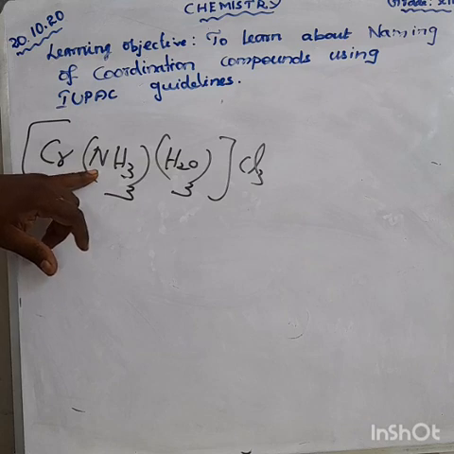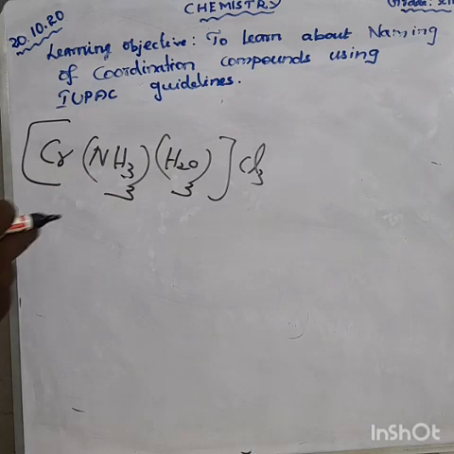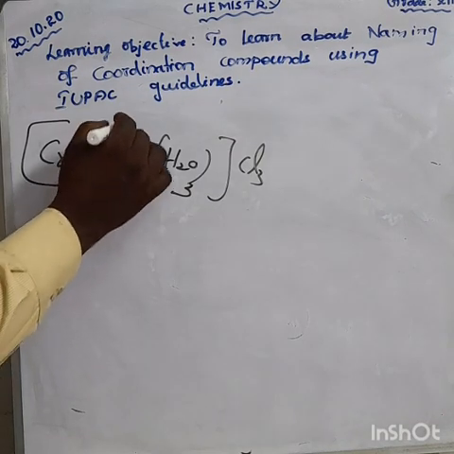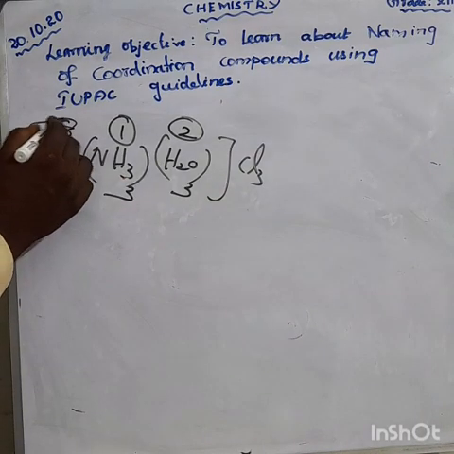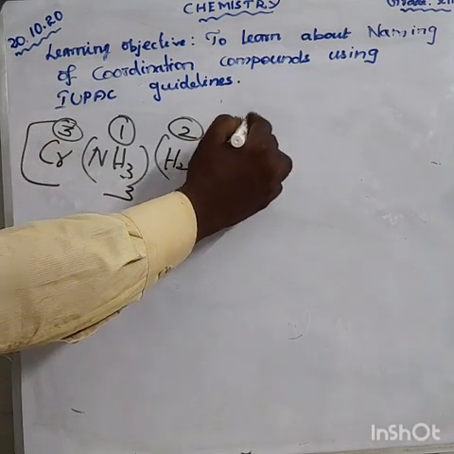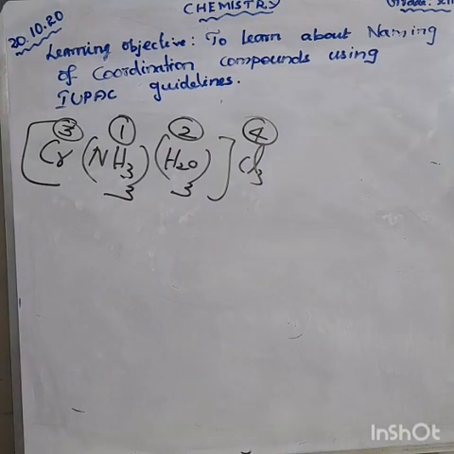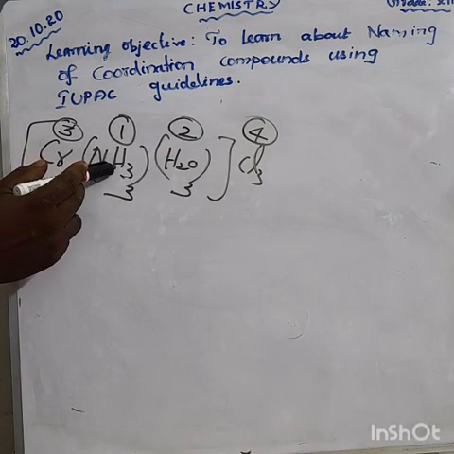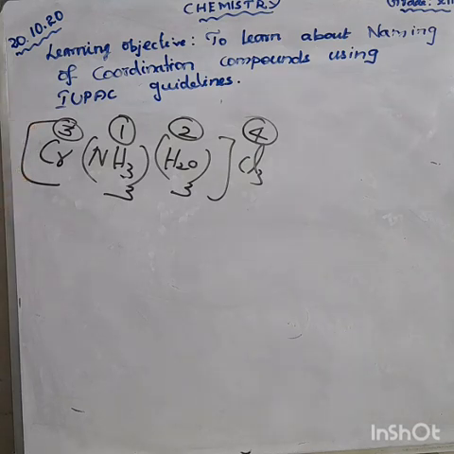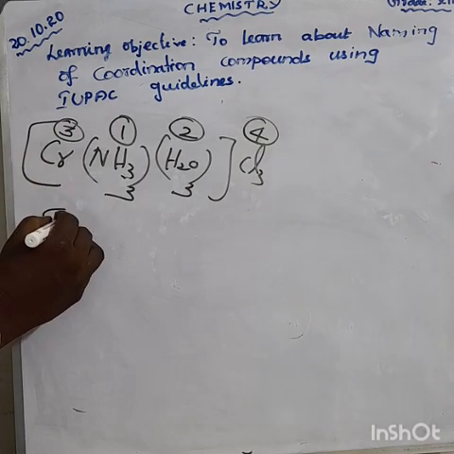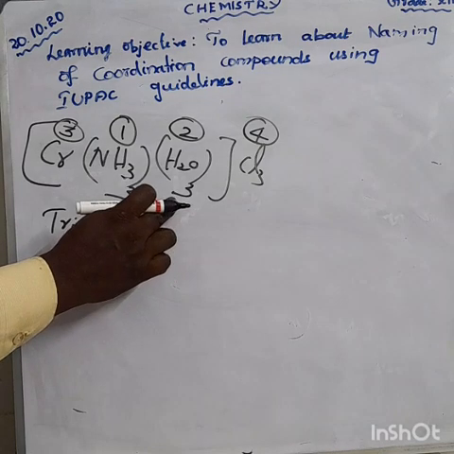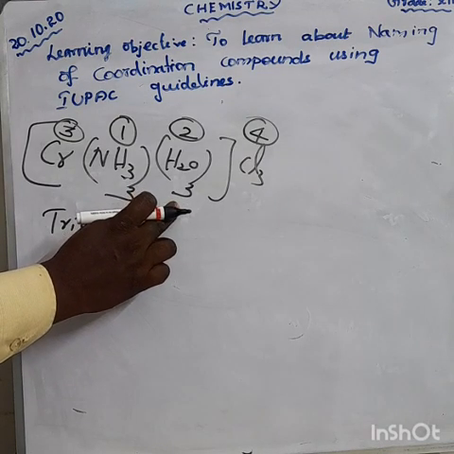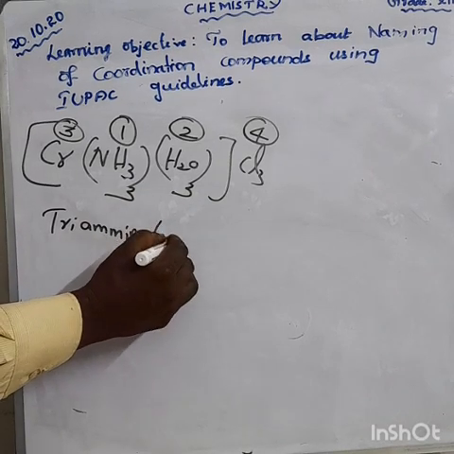Clear? So, how can you write the names? As per the alphabetical order, amine is the first one, aqua is the second one, the central metal atom is the third one, and the chloride is the fourth one. So, how can you say the name? 3 ammonia is there, 1 means mono, 2 means di, 3 means tri, am I right? So triamine. Here are 3 water molecules. Water can be written as aqua. So triaqua.